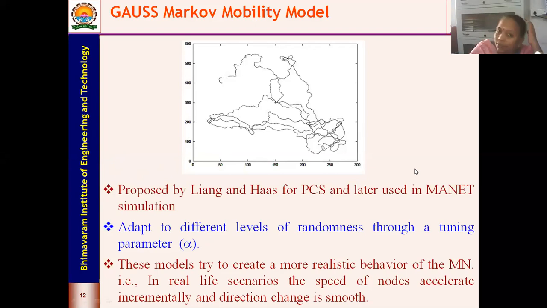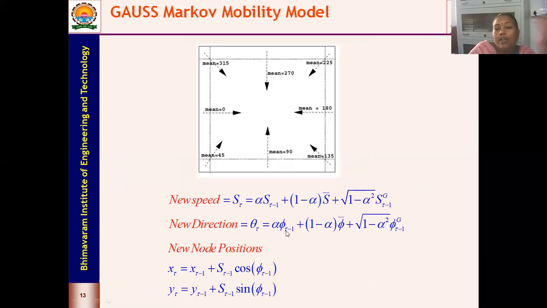So with this Gauss-Markov mobility model, you can get all three characteristics. It can act as a random waypoint mobility model, or as a linear model, or as a Gauss-Markov mobility model, depending upon the alpha parameter. These models try to create a more realistic behavior of the MN that is best suitable for real life scenarios.